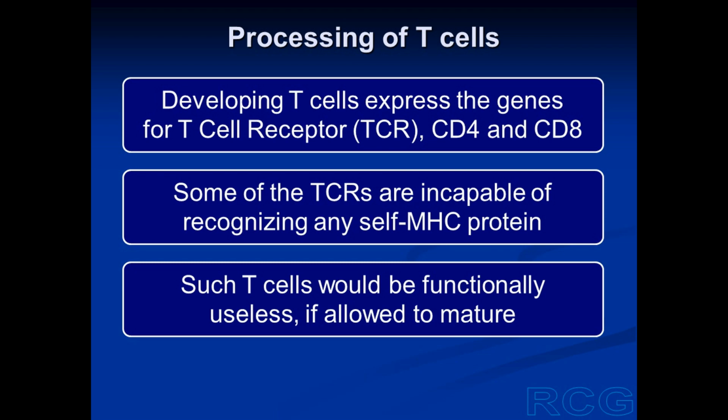And if they do not recognize the self-MHC protein, they will not be able to bind the foreign antigen or the foreign peptide which is bound to the self-MHC protein. So these cells which do not recognize any self-MHC protein will be functionally useless if they are allowed to mature. So only those cells should be allowed to mature that can recognize some self-MHC protein.